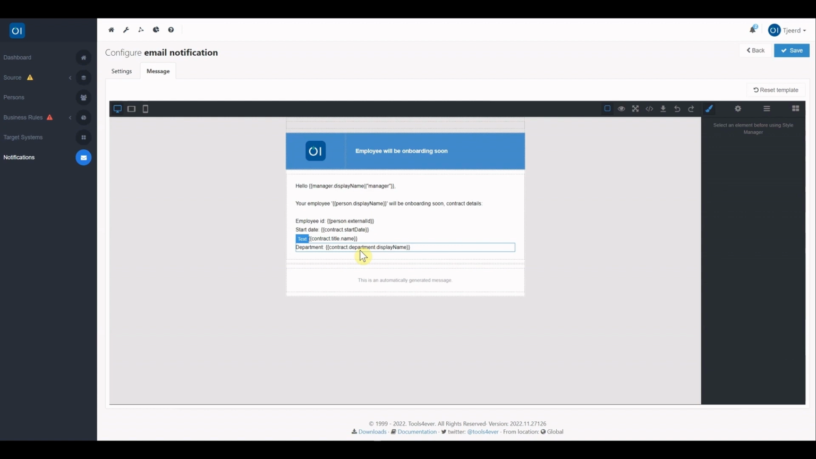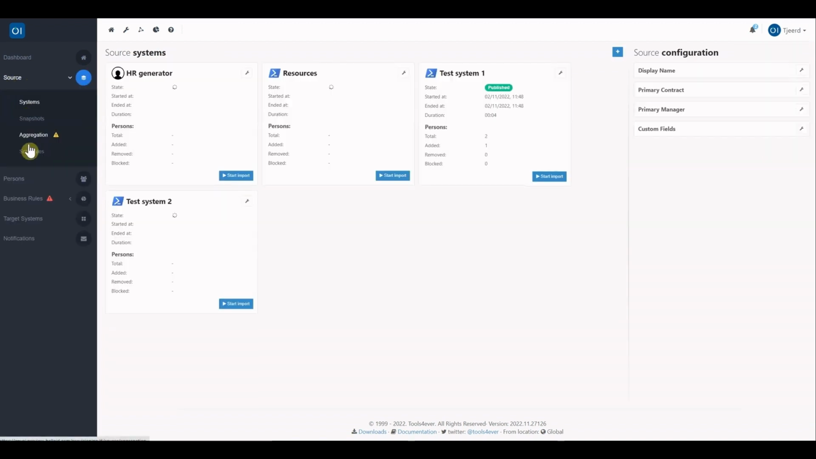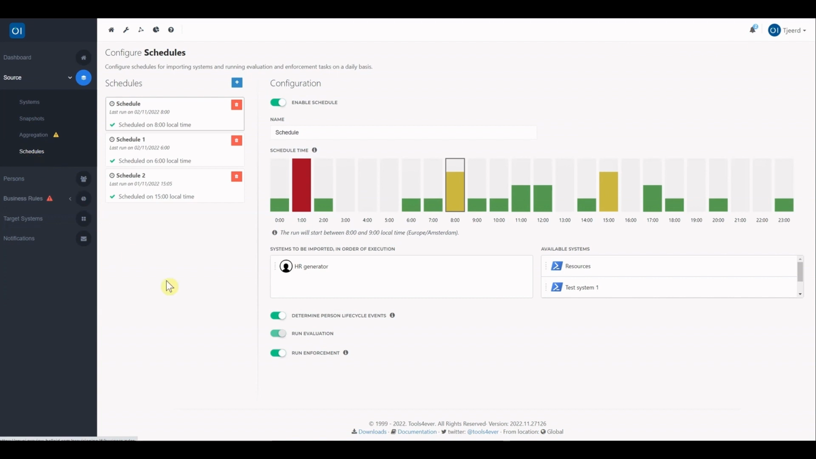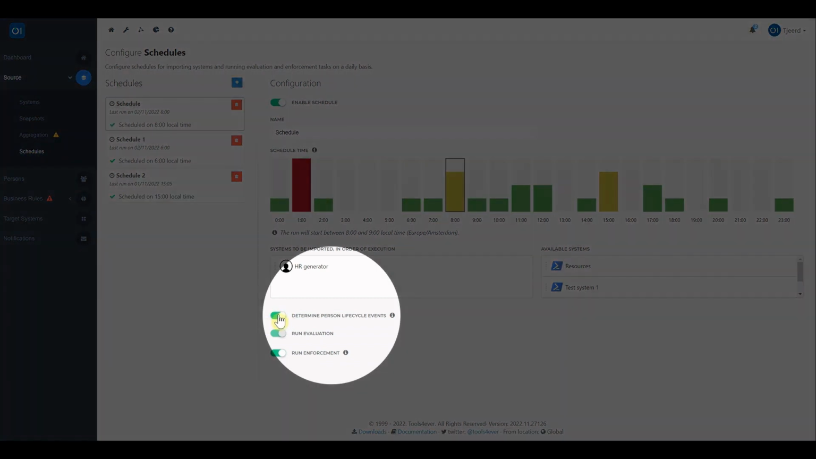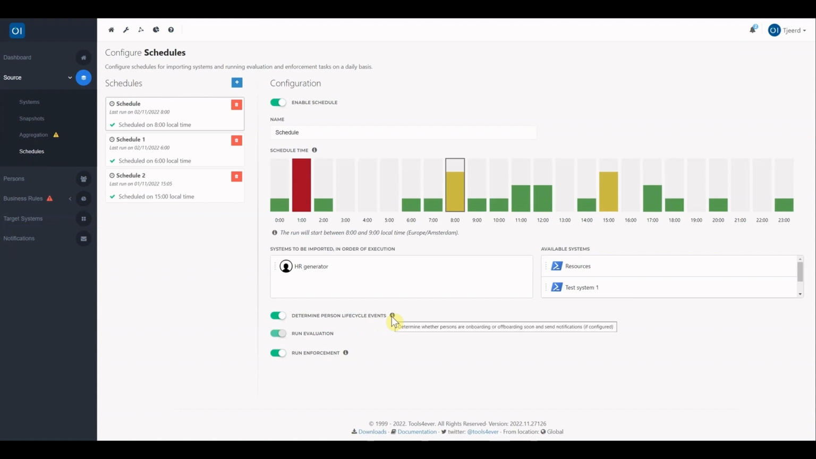A remark on this is that we only trigger this notification once in the default period of 14 days or the configured days based on which the highest value is set. In order for this notification to work, it needs to be enabled in the Schedule screen, and in the Schedule screen there's a new toggle available, Determine Person Lifecycle Events. This will trigger the event based on the notification to be sent out.